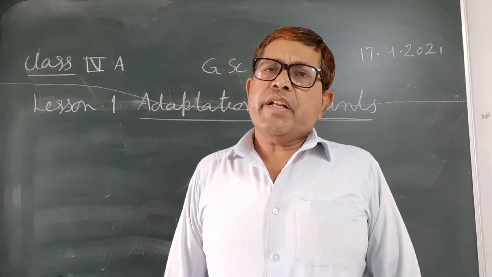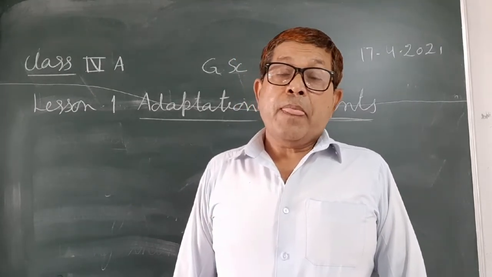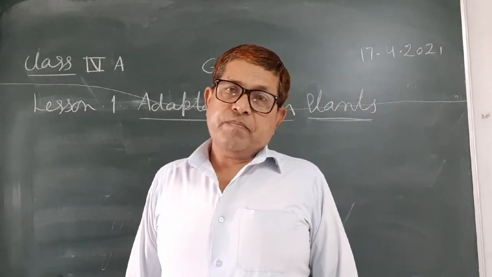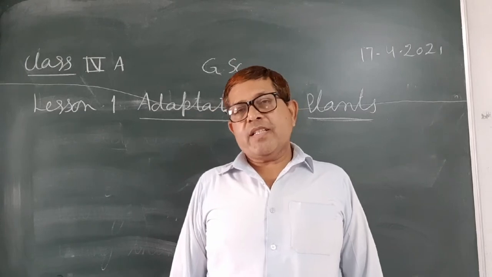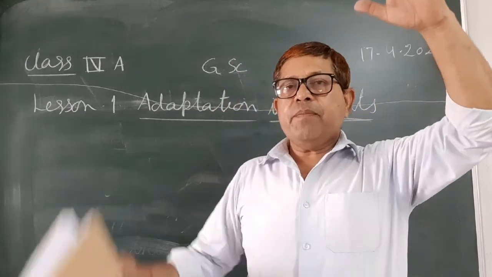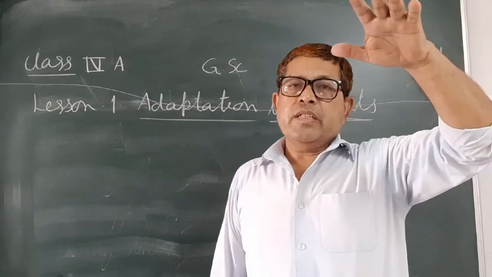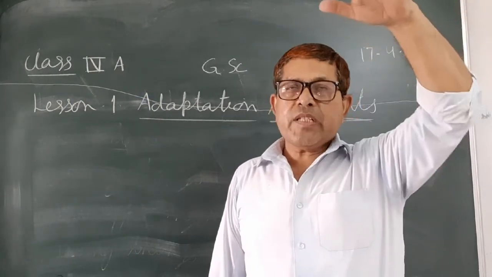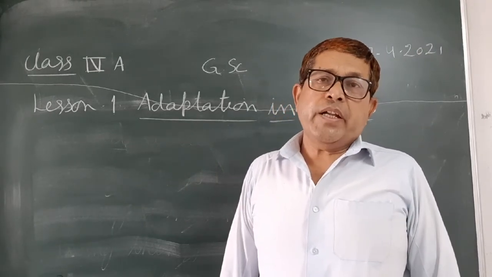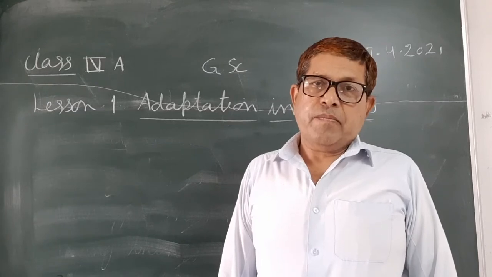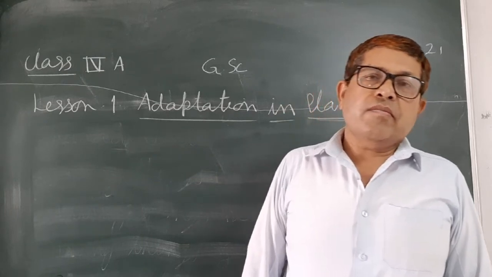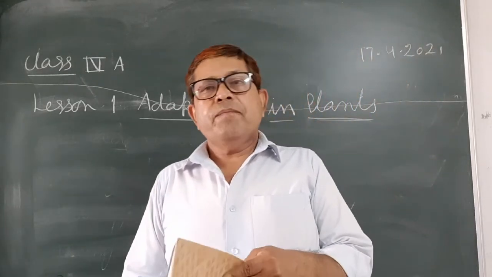Mango, banana and banyan-like plants are not found in that area. Snowfalls are there, and the shape is such that the ice and water slide from the leaves. Mainly pines and deodar are the important plants of hilly areas or hilly regions.